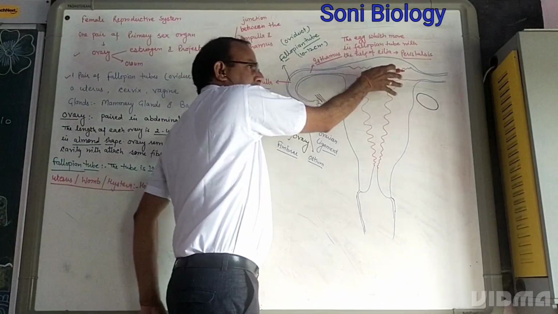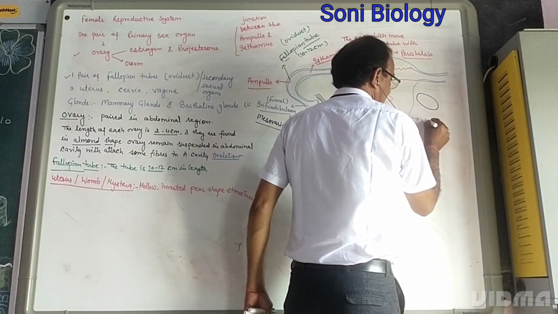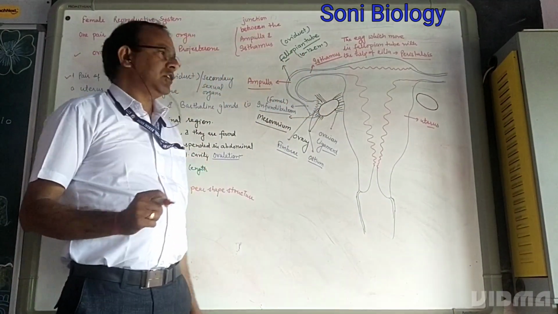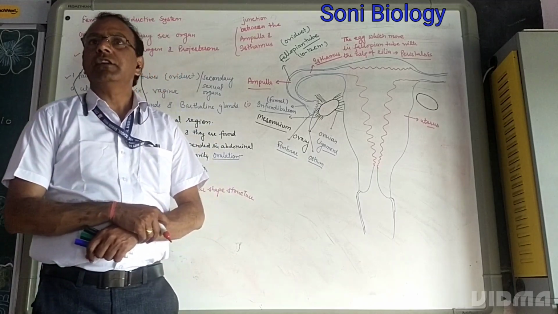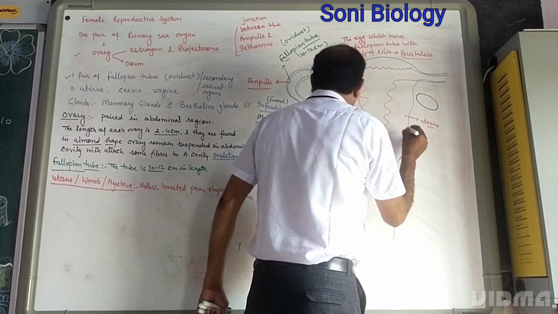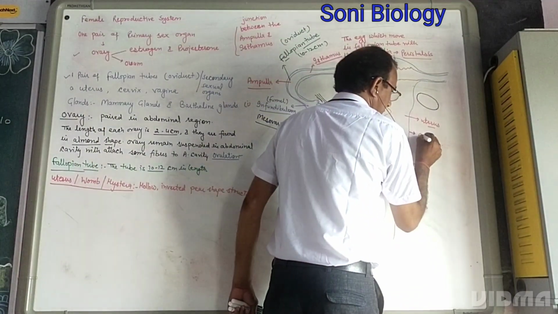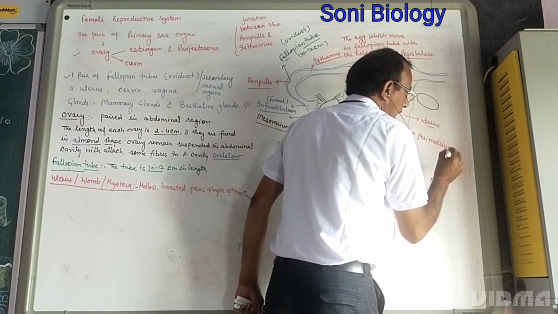This hollow inverted pear-shaped structure is called the uterus. The uterus consists of three layers. The uterus is covered by three layers. Which ones? The outer layer is called the perimetrium. This is the outer layer.